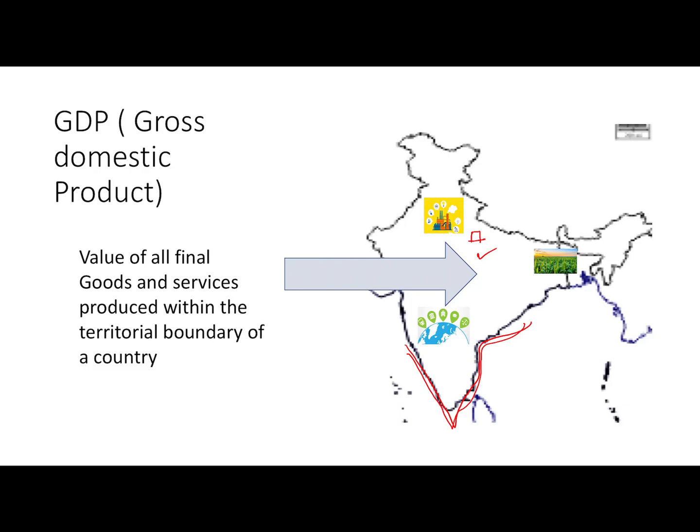Similarly, we will consider services when foreign nationals come to India for work, and whatever the value of output they produce, we consider it in our GDP. Whereas consider an Indian employee living in London and working there, we will not include the income produced by him in our GDP. Okay, so this is simple. GDP is strictly the value of goods and services within the territorial boundaries of a nation.